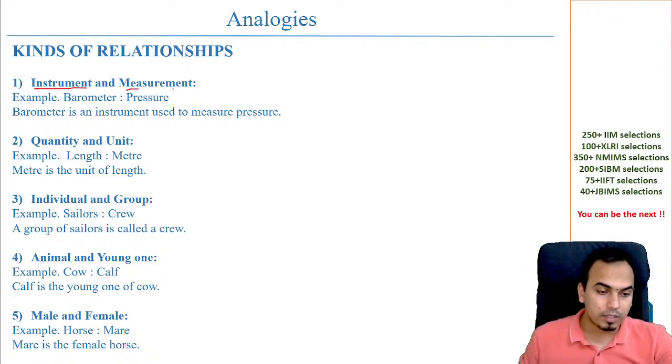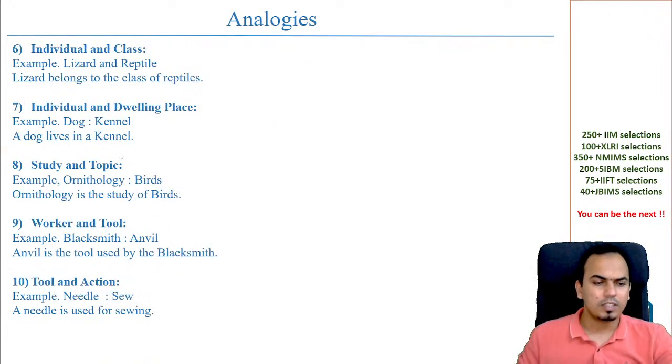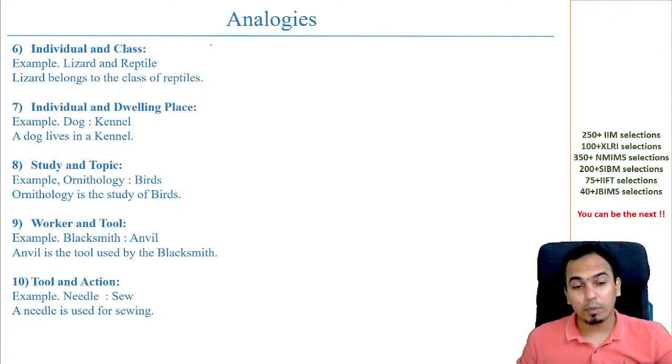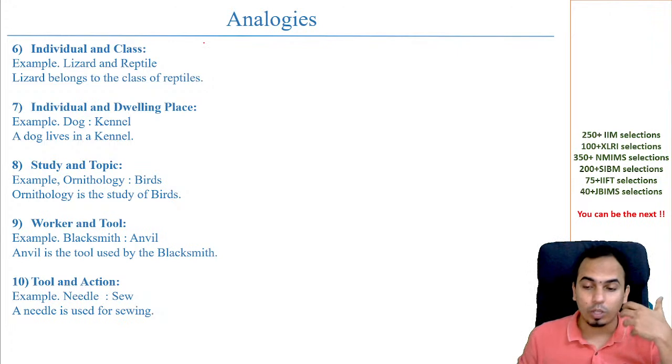So instrument and measurement, quantity and unit, individual and groups, animal and young one, male and female. These are various categories of analogies, and many times people lose marks here because they are not well prepared on this.